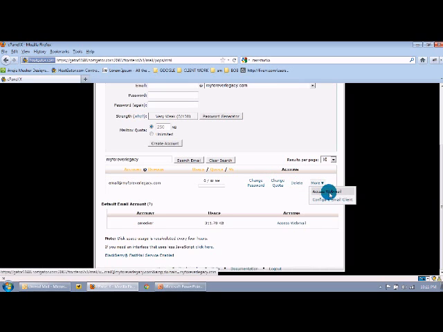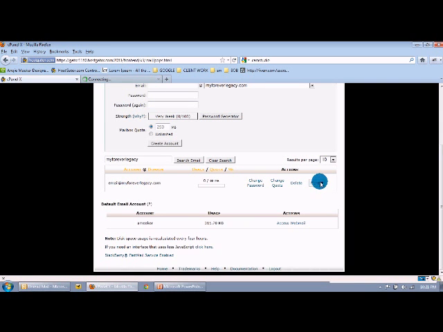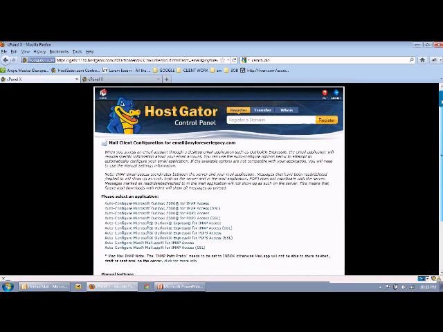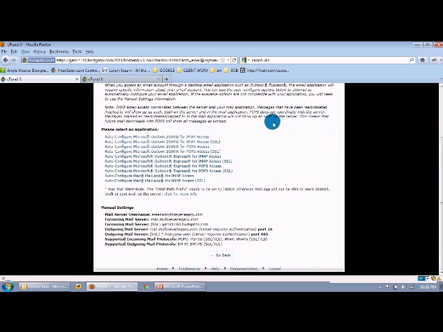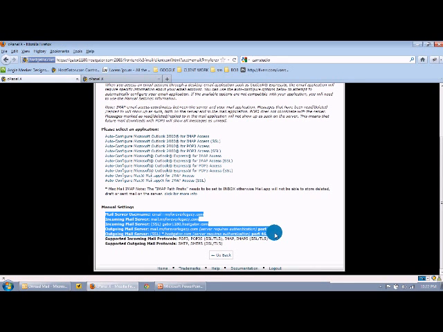You can access the webmail, which I'm going to open up in a new tab, but also you can choose to configure an email client. If you use an application like Outlook or Thunderbird or one of the services on your Mac, here are the settings that you would need to set up this email account within your email client.